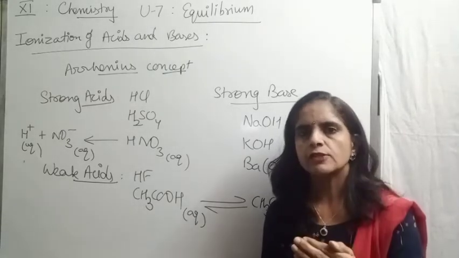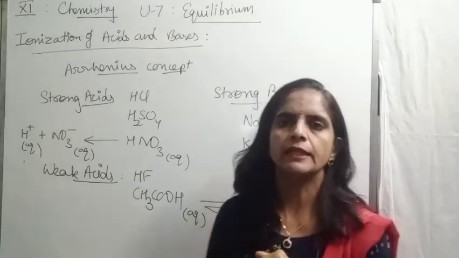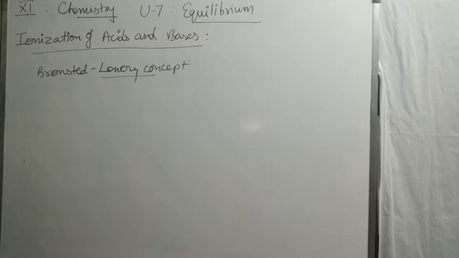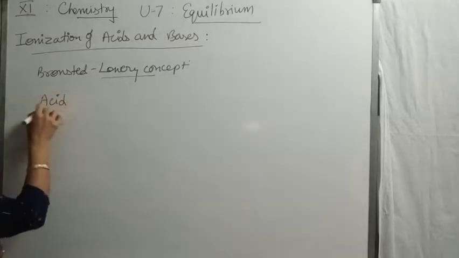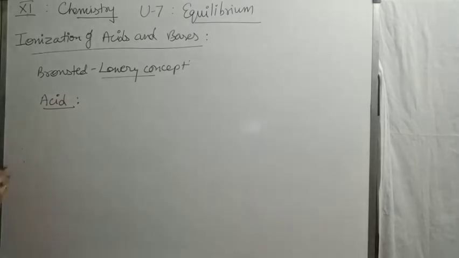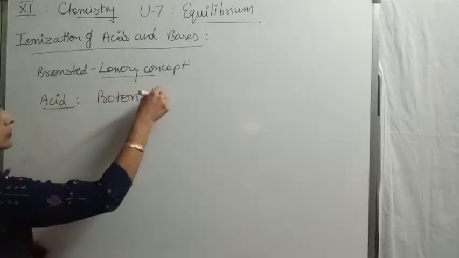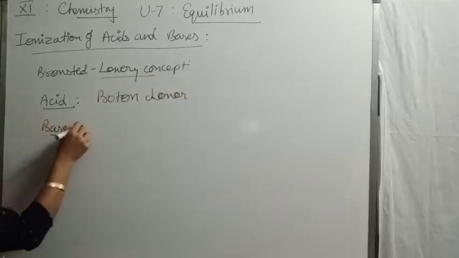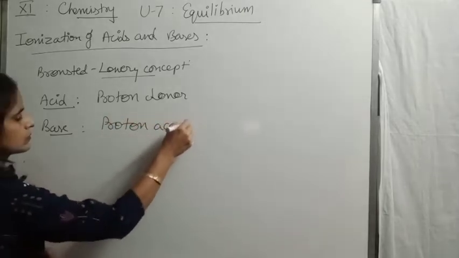But the strength of acids and bases we can also explain in terms of the Bronsted-Lowry concept. On the basis of the Bronsted-Lowry concept, children, can you tell what we mean by acid? Proton donor or acceptor? Yes, proton donor. And base? Proton acceptor.